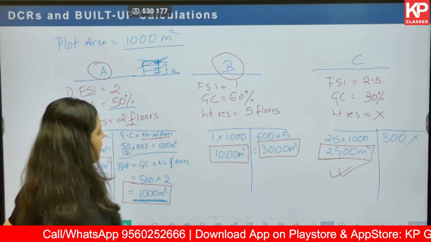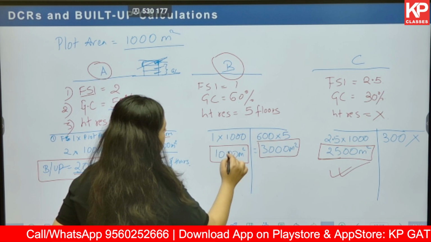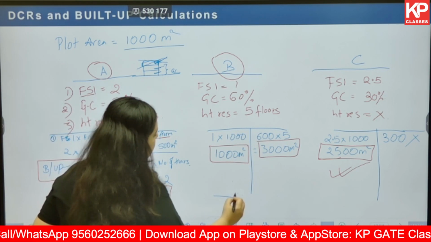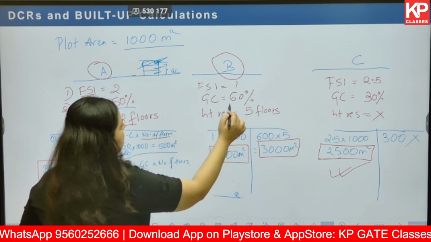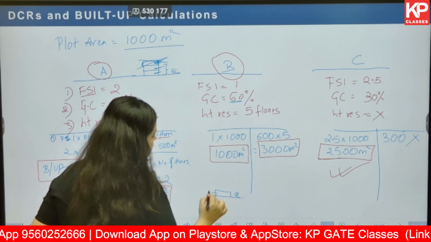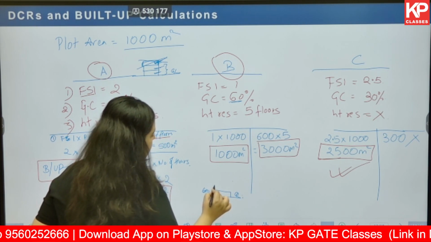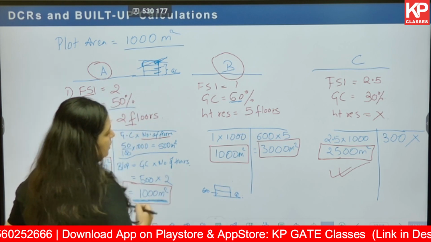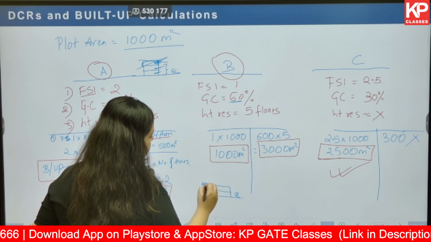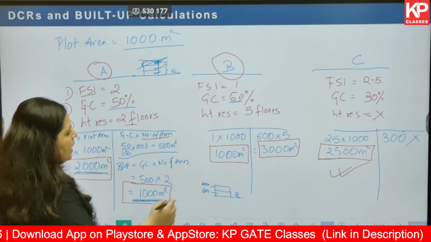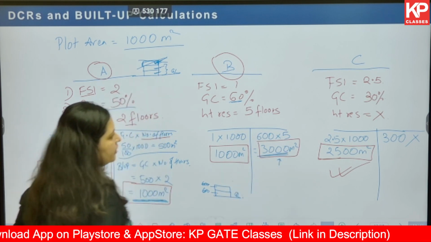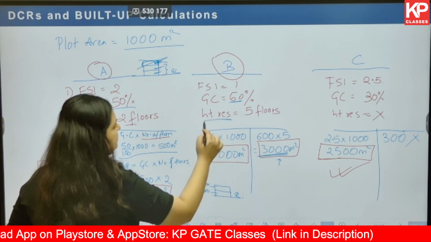Okay, the second one. Let's say we are choosing this 1000. Okay, let's say this is the ground line. On the ground we can build 600 meters, so this is 600. Then I build another 600 over here. Okay, I can go further up. I can choose to build up to 3000, but the height restriction is 5 floors.